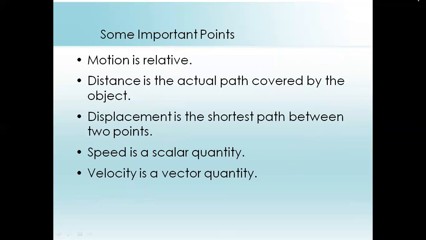Similar is the case for speed. Speed is a scalar. That means it does not depend on direction. It only has magnitude and unit. And velocity depends on direction because velocity is displacement by time, and speed is distance upon time. We denote distance by s. Both have the SI unit as meter per second, or we can write this as meter per second or kilometer per hour. So what are the graphs for uniform velocity of an object?